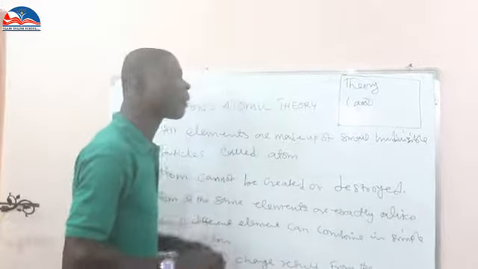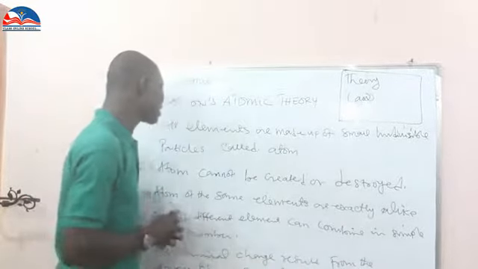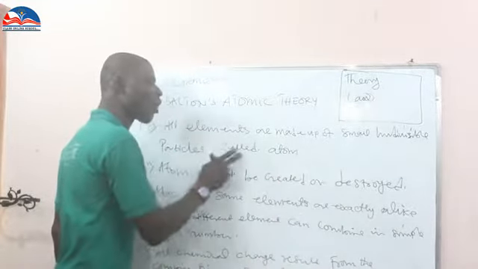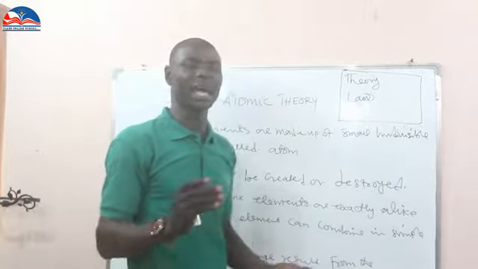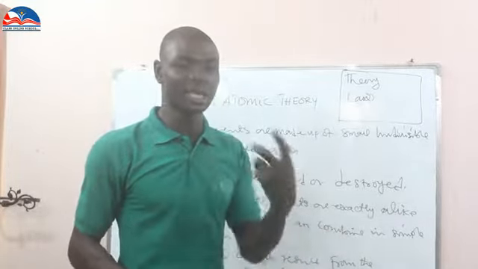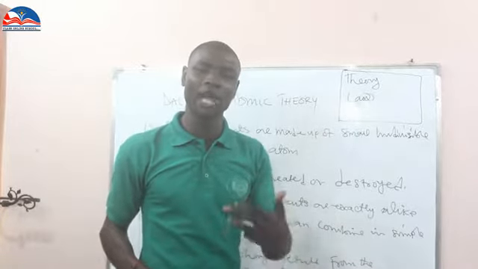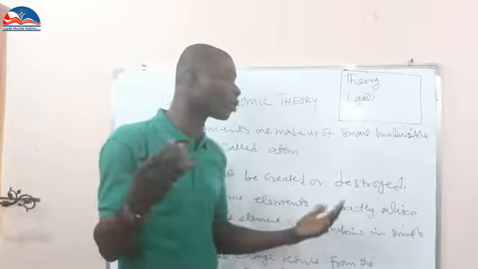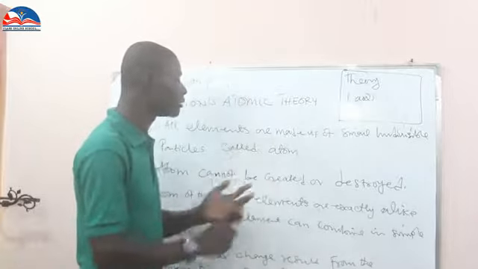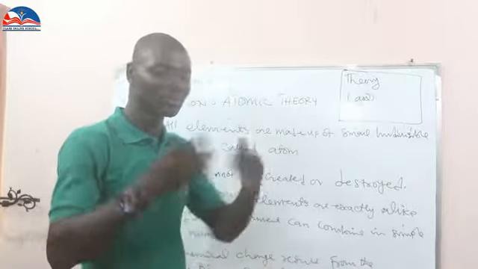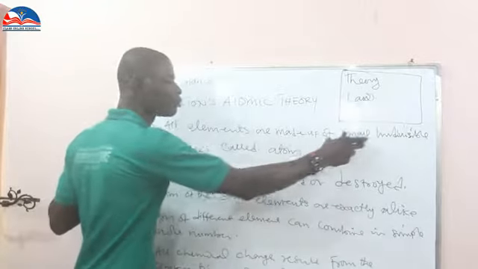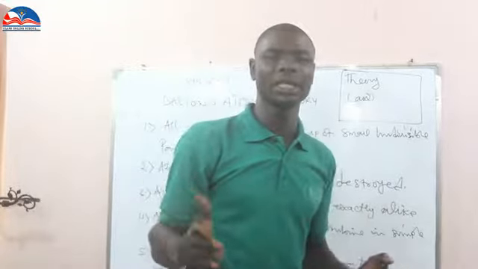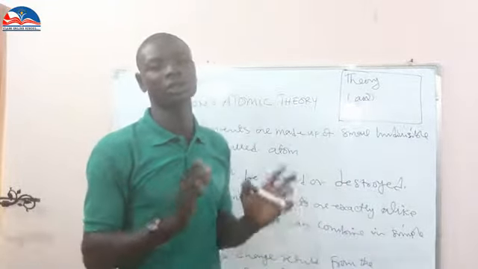What are these theories? He said that when you come to this atom that we define so far, all elements are made up of small indivisible particles called atoms. All elements, like we have hydrogen, helium, lithium, beryllium, boron, carbon, nitrogen, oxygen, fluorine, magnesium and all the rest. We have magnesium, we have aluminium. Now all those elements, they say, are made up of small indivisible particles. Indivisible means something that you cannot divide further. It cannot be separated. That is what John Dalton stated.